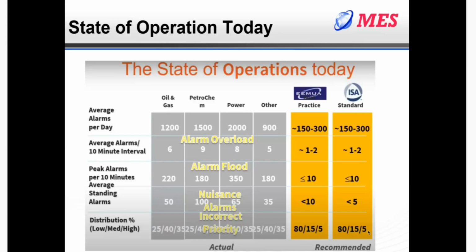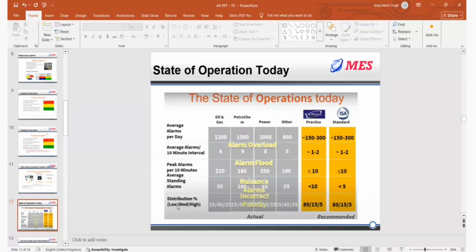5% on high, 15% medium, and 80% low. What is high, medium, low? High is a P1 priority. Medium is a P2 priority. I will define what is high, medium, low. And P3 is a low priority. And P4 and general is there, so that we will not talk. But these are the different categories of the alarm.